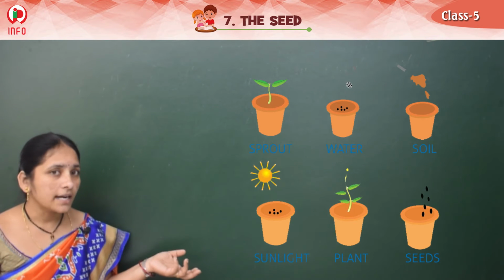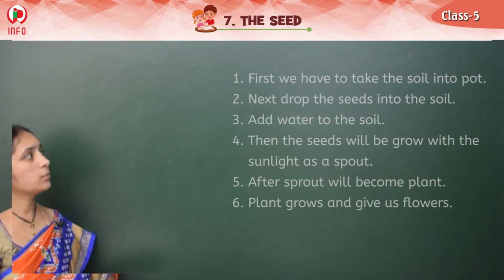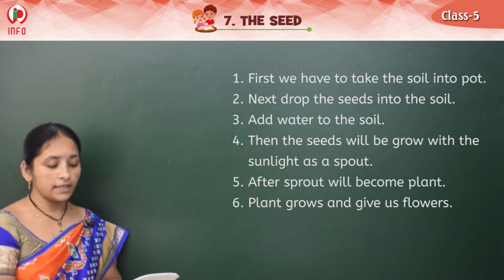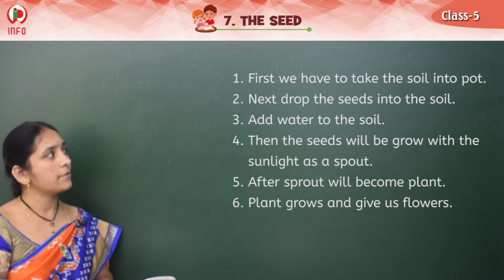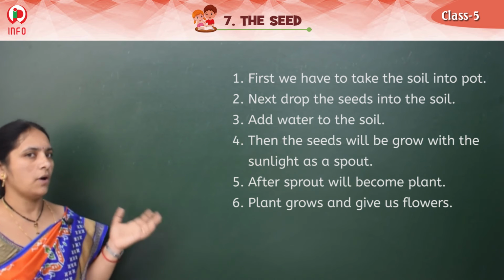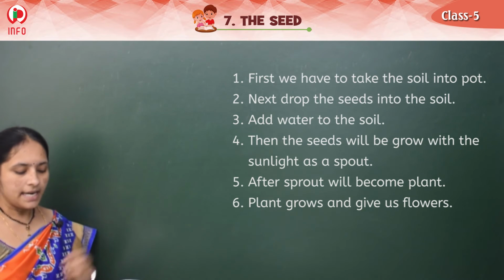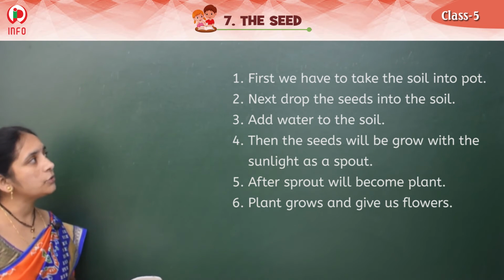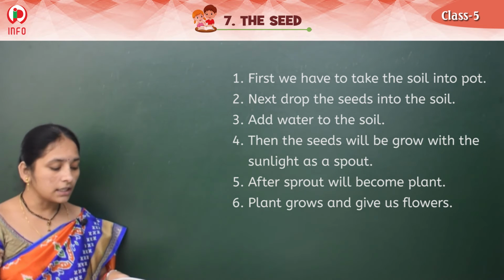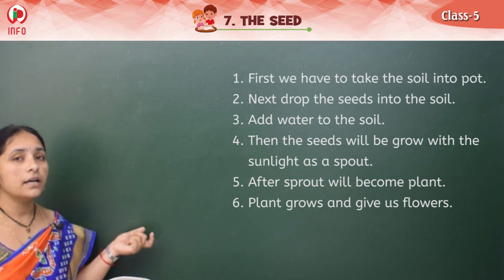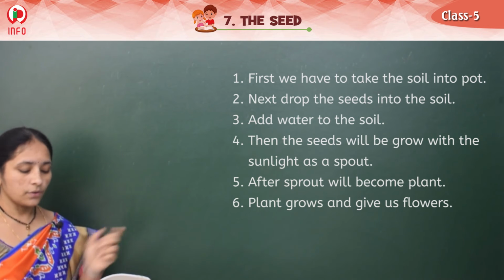So can you write the sentences on this? Okay, I'll tell you the sentences. Once see that one. Yes, what can we write as the first sentence? First one is about taking the pot and soil. So first sentence: first we have to take the soil into the pot, right? Second step: next, drop the seeds into the soil. And what is the third step? Water the soil. You can understand what the pictures are, right? So, water the soil.